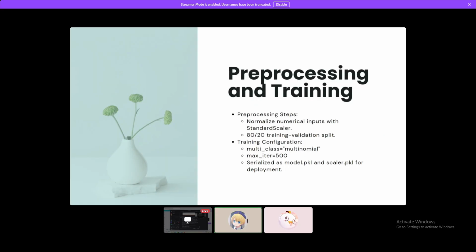In the preprocessing and training, we normalize numerical input with StandardScaler, with an 80/20 training-validation split. For the training configuration, we use multi_class equal to multinomial, max_iter is 500, and we save model.pkl and scaler.pkl for deployment.